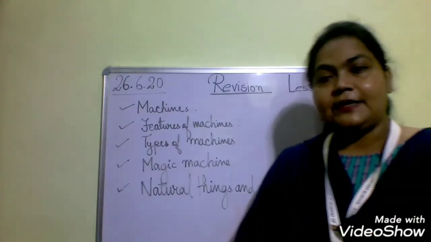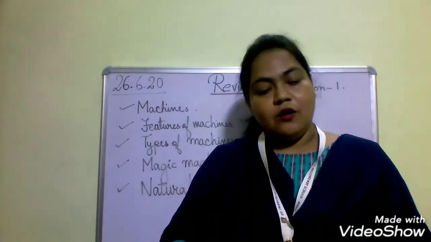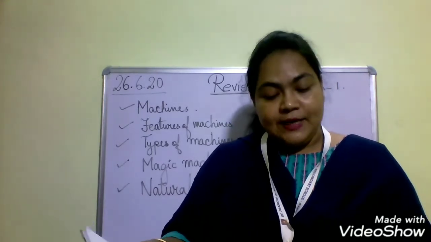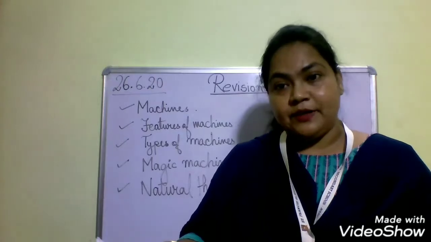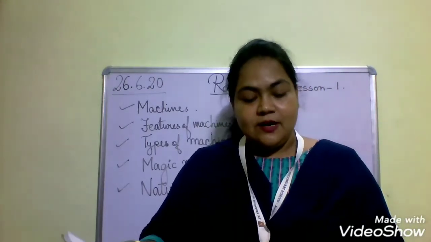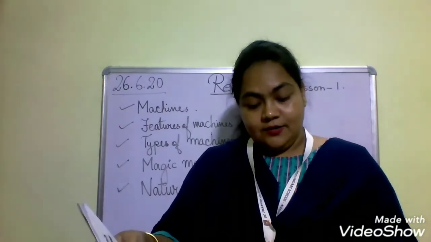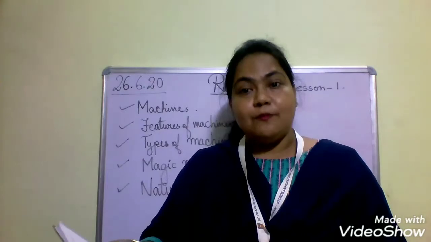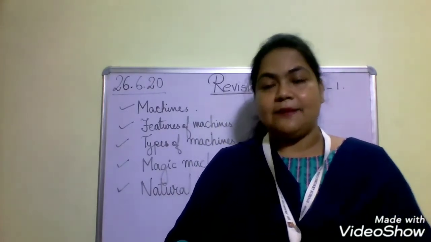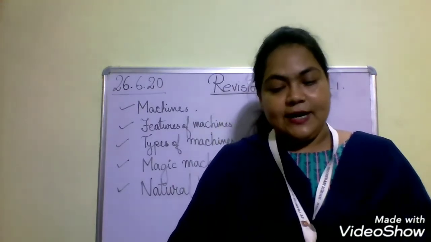Now the question may even come like that: name or give example of manual machines. So you must be able to write, children, sewing machine, bicycle, rickshaw, hammer. All these are the examples of manual machine. Then if the question comes, write the work done by the automatic machines. You have to write the name of microwave as an example, AC, ceiling fan, toaster. These are the examples you can give or write in the answer. These are the things we have discussed.